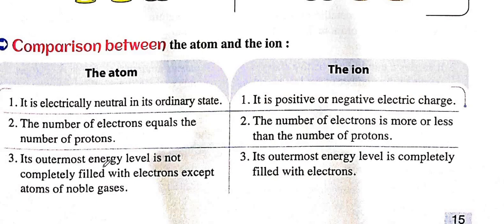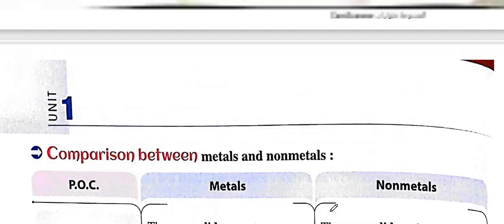The outer energy level is not completely filled with electrons except in the atoms of the noble gases. Here, in the ion's outer energy level, it can be completely filled with electrons or not.